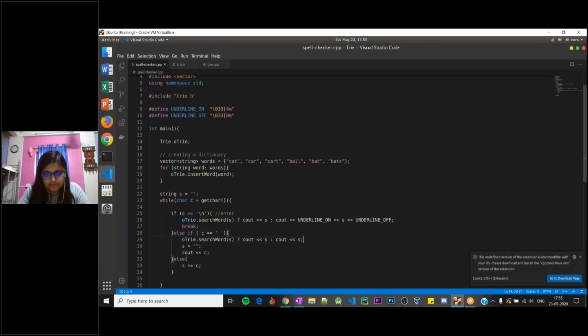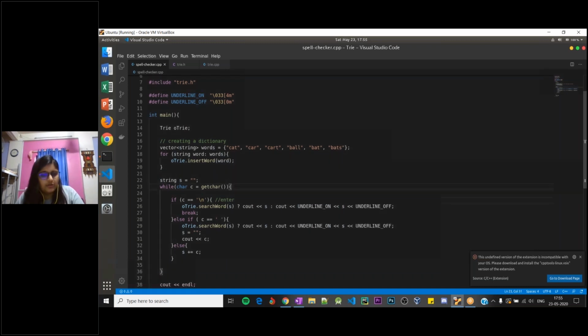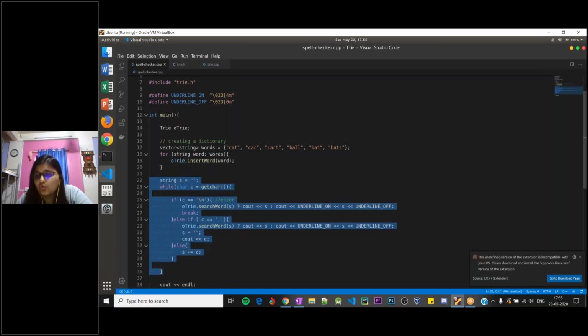And underline off. Simple. And I'll just quickly copy this instead of typing it again. Perfect. So if the word is present, print it as is. If the word is not present, print it with underlining as well. So with this simple loop, we have actually coded our spell checker application.